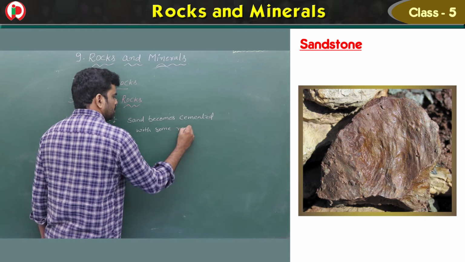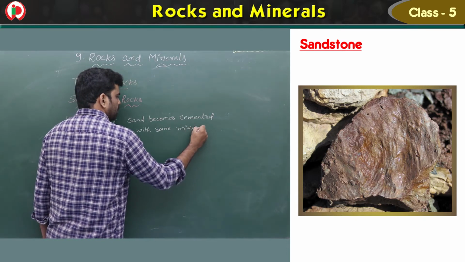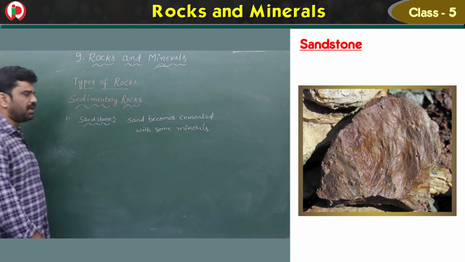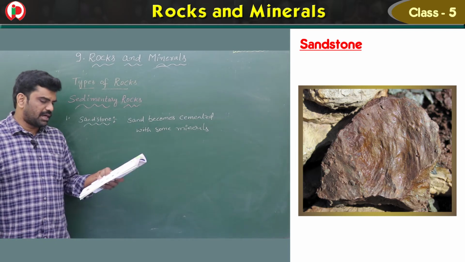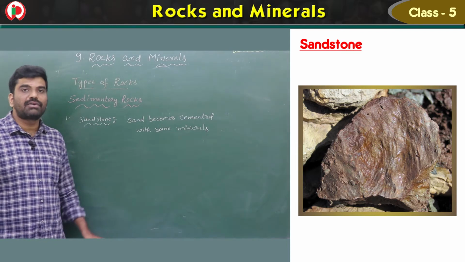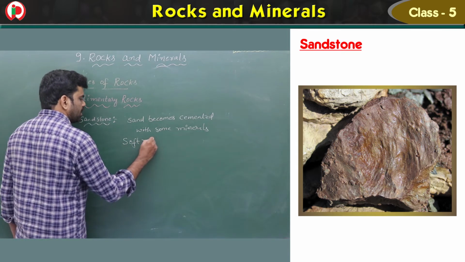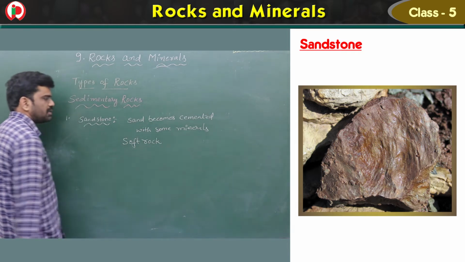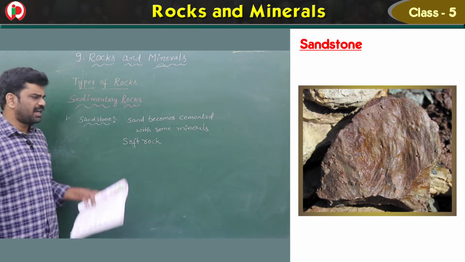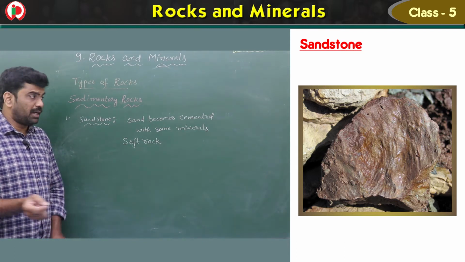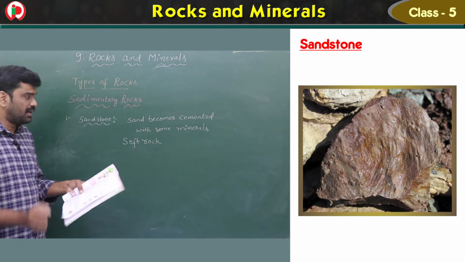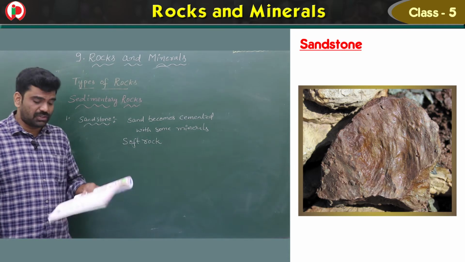So when the sand becomes cemented with some minerals, the sandstone is formed. It is a soft rock, children. You know that sand is loose, but when it is cemented, it becomes hardened with some minerals, and this rock is formed.